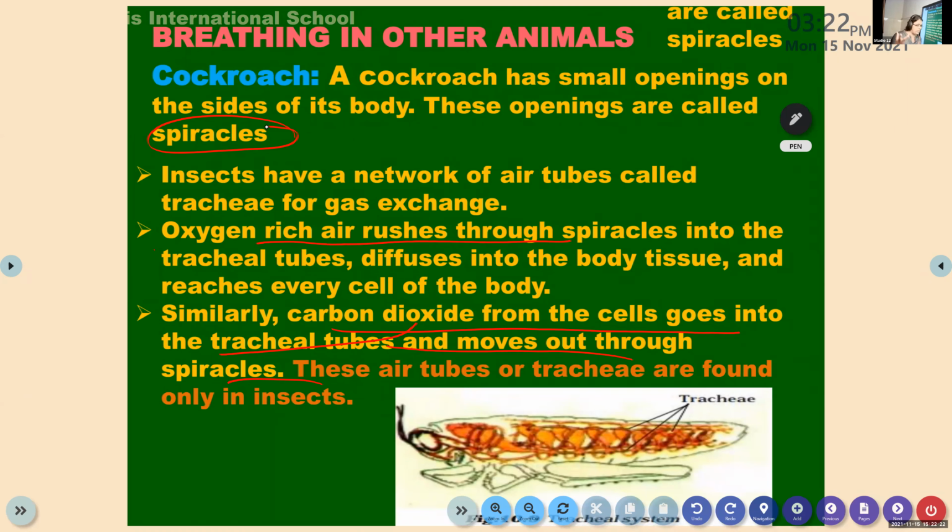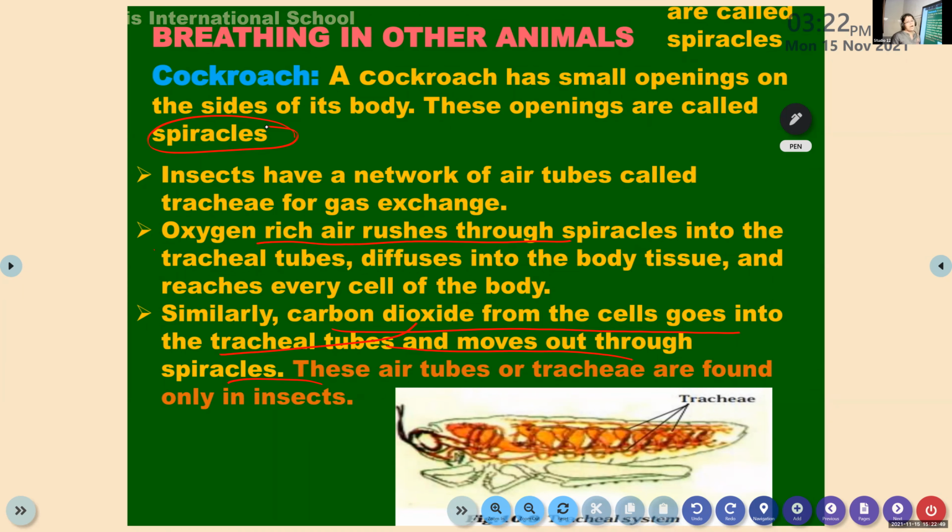Once it reaches the tracheal tubes, it is absorbed by their body tissue, and from there it goes to the different cells. In our body, the blood transports the oxygen. But in insects, it is not the blood. The tracheal tubes deliver it, and it is absorbed in their body tissues.